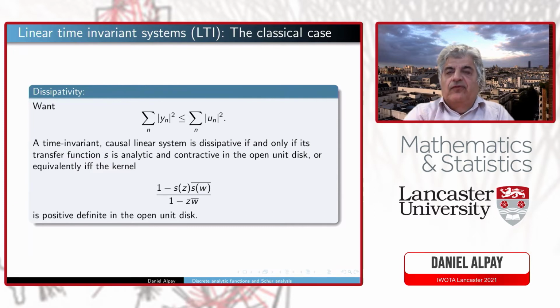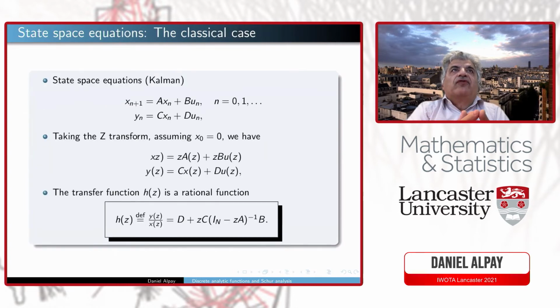So, excuse me. Another approach to systems, which I would like to mention before going back to discrete analyticity, is the state equations of Kalman. So we still have here a Un, an input, and a Yn, an output, but it goes via a state Xn. Here A, B, C, D could be matrices, could be operators, possibly unbounded. There is a whole world. Keeping things simple in this talk, let's say matrices, you get a realization of a transfer function. So we see once more the notion of realization.